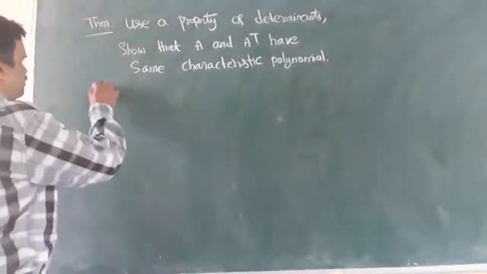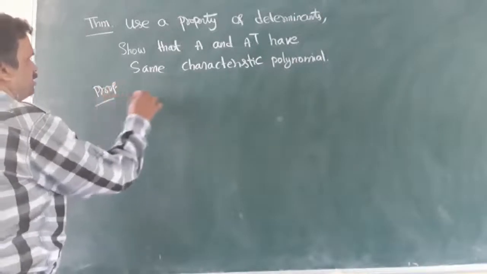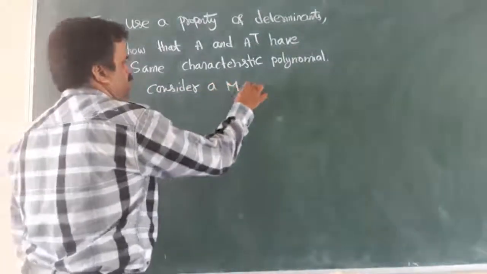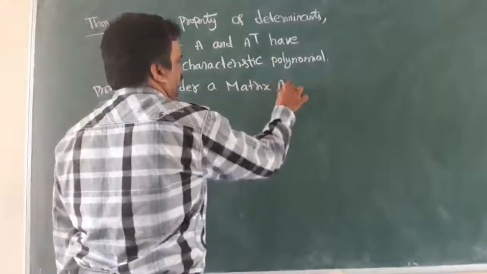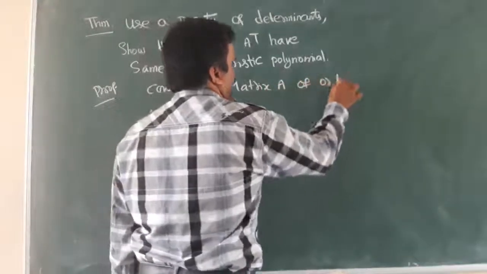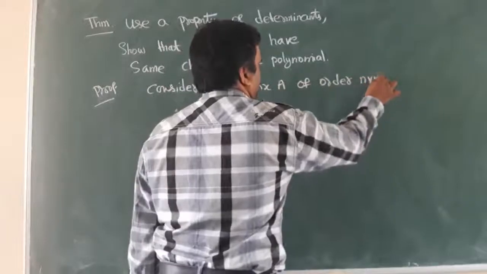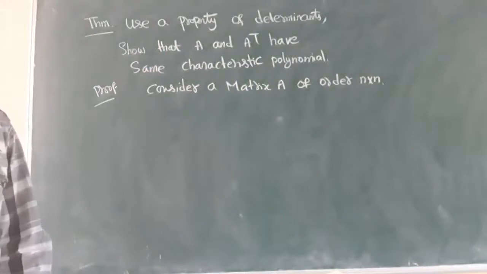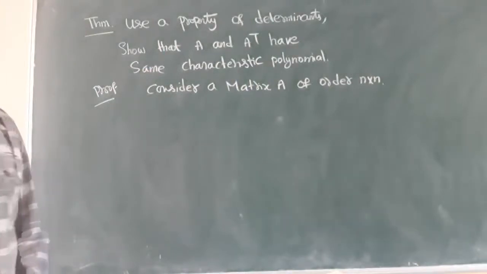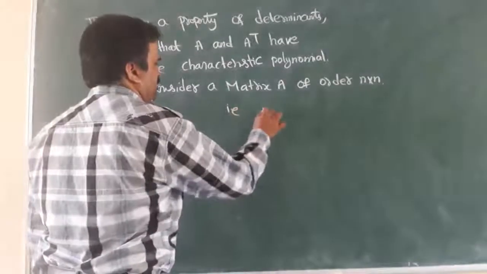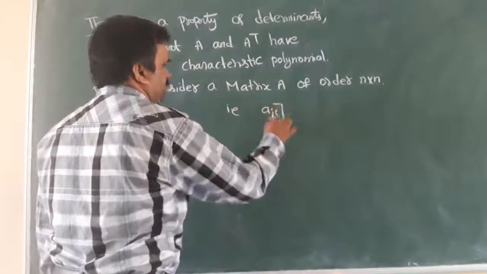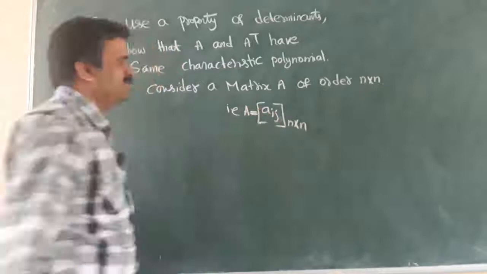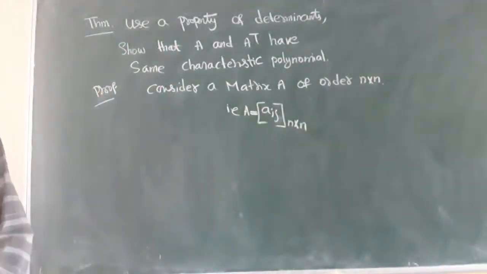Come write. Proof. Consider a matrix A of order n by n, that is A = [aij] of order n by n.